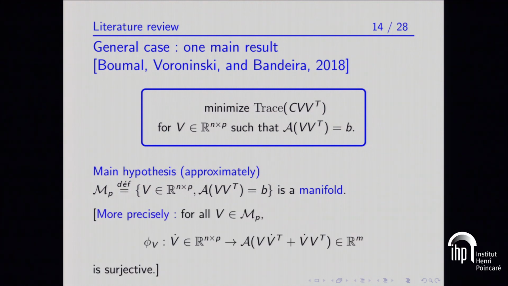Actually, they assume a slightly more technical condition, so they assume that at any feasible V, this map is surjective, more or less. So this is a technical condition that ensures that the tangent space of the feasible manifold is what you expect it to be, but it's not important for the rest of the talk.